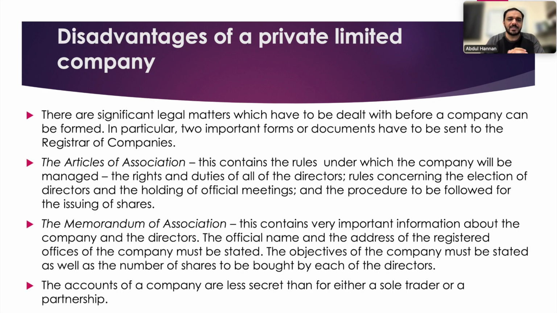Disadvantages of a private limited company: there are significant legal matters which have to be dealt with before a company can be formed. In particular, two important documents have to be sent to the registrar of companies to register the company. You must follow some legal formalities. First of all, you should submit the articles of association to the registrar of companies. The articles of association contain the rules under which the company will be managed, the rights and duties of the directors, rules concerning the election of the directors and the holding of official meetings, and the procedure to be followed for issuing shares. All these things will be in the articles of association.